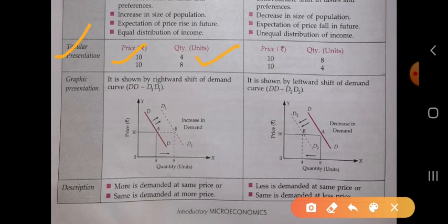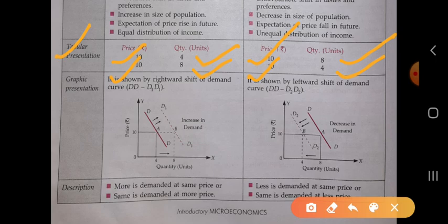When the price is the same, the consumer is demanding more of the commodity, at 8. In the case of decrease in demand, when the price is 10, the consumer is consuming 8 units, and when the price is also the same, the consumer is consuming less of the commodity. It is called the decrease in demand.